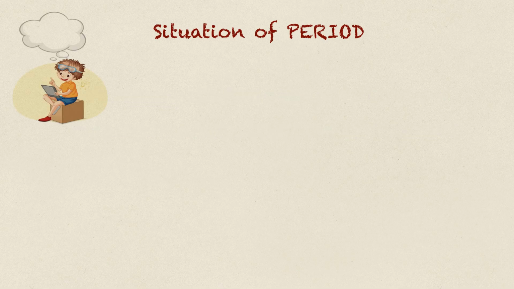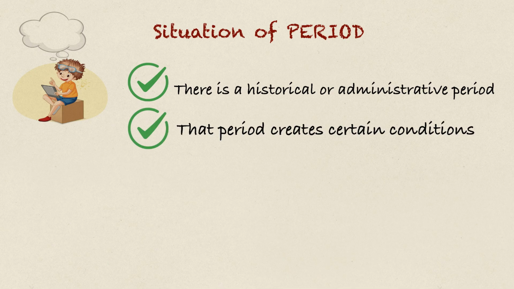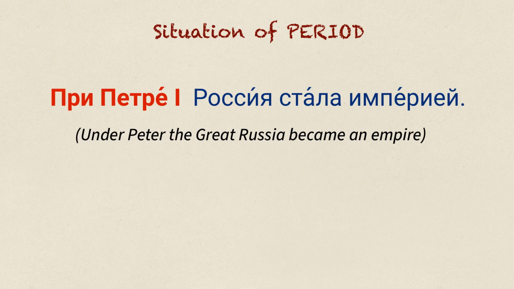Think of it like this. There is a historical or administrative period. That period creates certain conditions. Something happens inside those conditions. For example, при Петре I Россия стала империей. Inside the Peter I period, Russia became an empire. More examples for you.